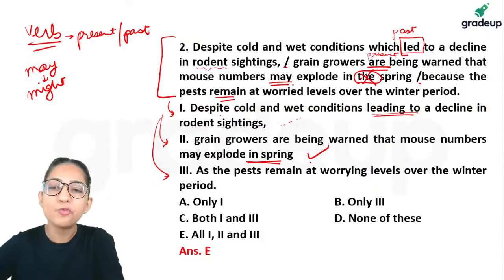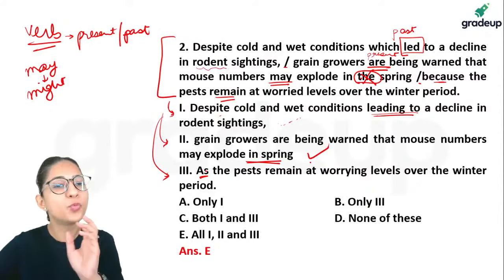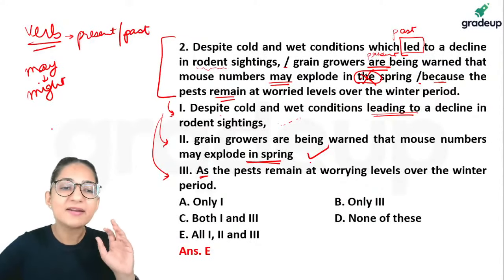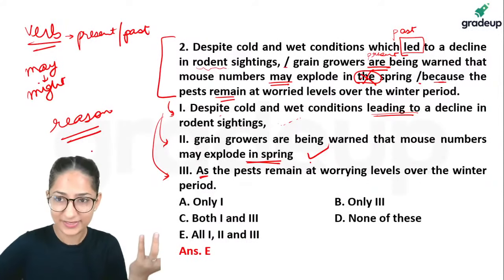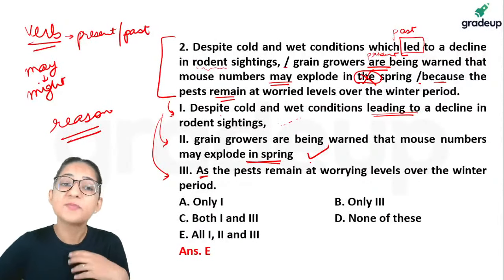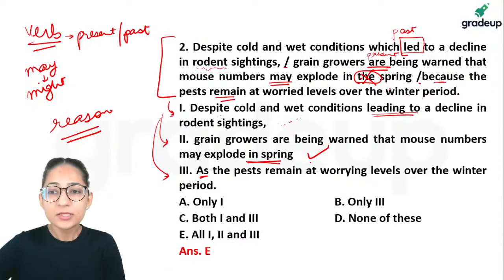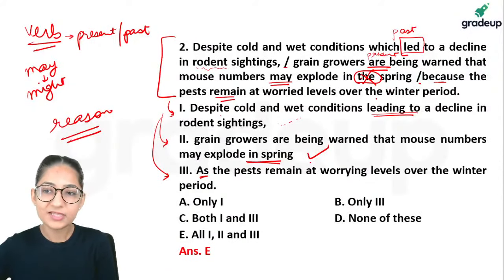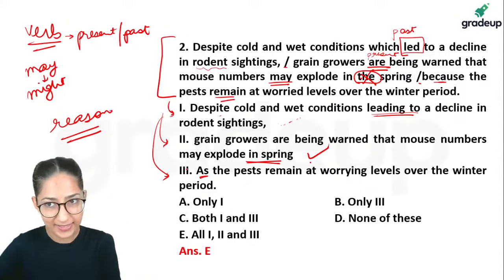So I move forward. We have because and here we have as. Because and as, both of them are fine, guys, because both of them are reason markers. They tell you why something happened. I was unwell. I did not attend the class because I was unwell. I did not attend the class since I was unwell. I did not attend the class as I was unwell. So this doesn't change anything. This one doesn't correct anything. In place of because you've used as.